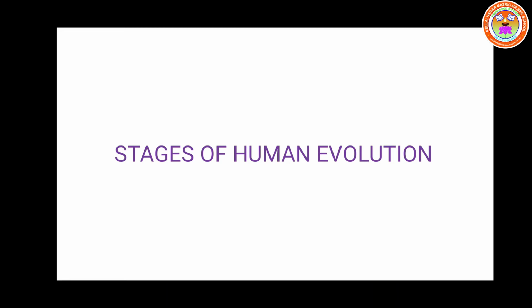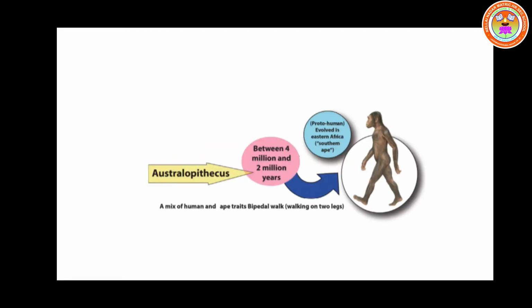The first stage was called Australopithecus. This kind of man evolved in Eastern Africa. The period was between 4 million and 2 million years. It was a mixture of human and ape. You can see that in the picture clearly. Is it clear, children?